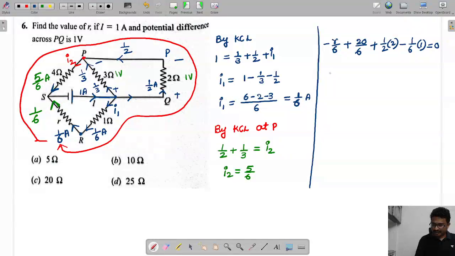Now simplify this. 6 is the LCM, so that is minus R plus 23, that is 3 into 2, which is 6, minus 1, which is equal to 0. Now simplify this. How much is the R value? Tell me. 25 ohms.